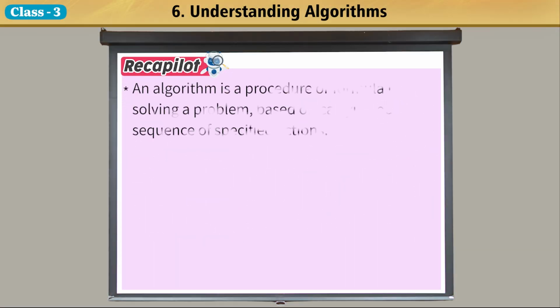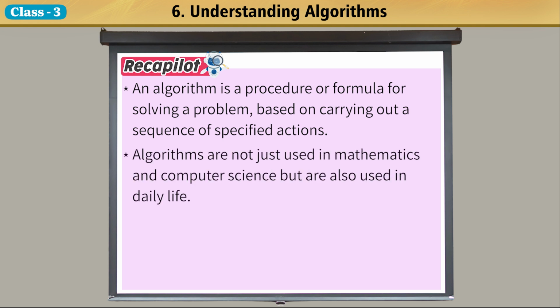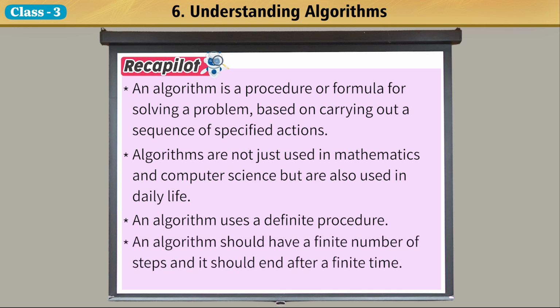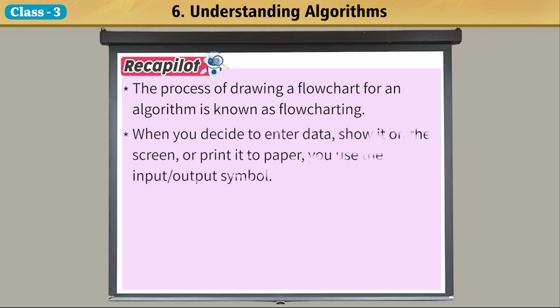Recapitulate. An algorithm is a procedure or formula for solving a problem based on carrying out a sequence of specified actions. Algorithms are not just used in mathematics and computer science but are also used in daily life. An algorithm uses a definite procedure. An algorithm should have a finite number of steps and it should end after a finite time. The process of drawing a flowchart for an algorithm is known as flowcharting. When you decide to enter data, show it on the screen, or print it to paper, you use the input-output symbol.